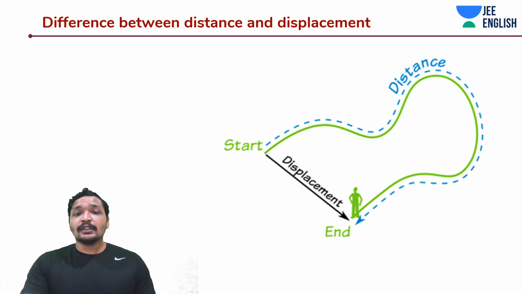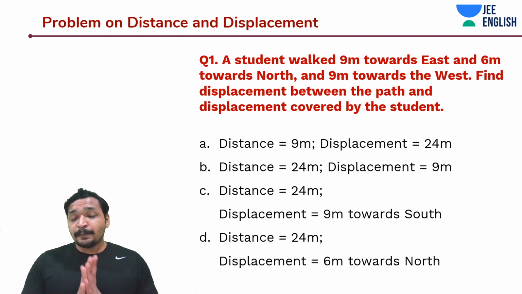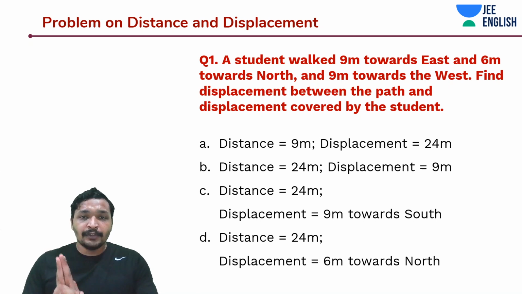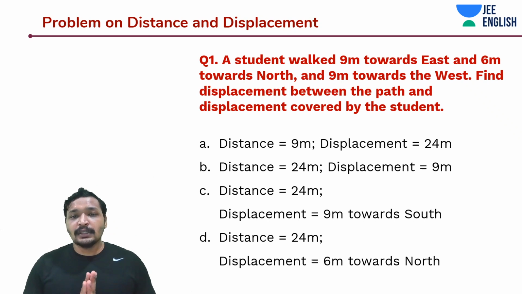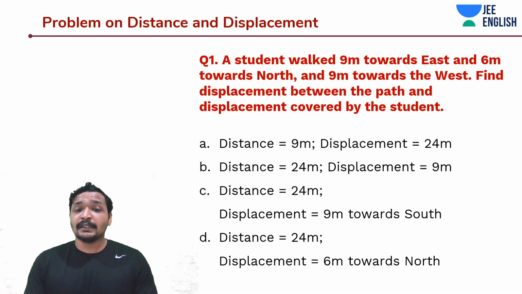Now let's solve some problems around distance, displacement and the concepts that we have covered in this class. These problems are very important. Be attentive in these problems, because they will make your life very easy. So a student walked 9 meters towards east and 6 meters towards north. So you're talking about cardinal systems, not Cartesian coordinate systems, the compass system.